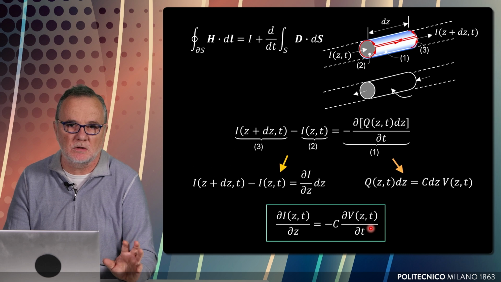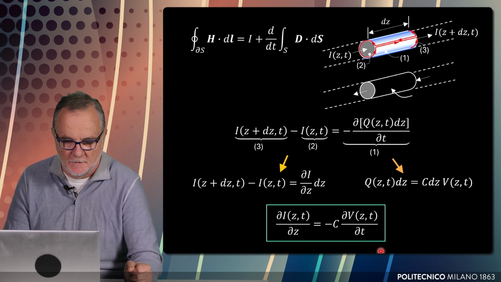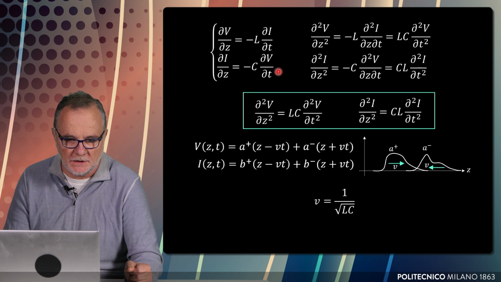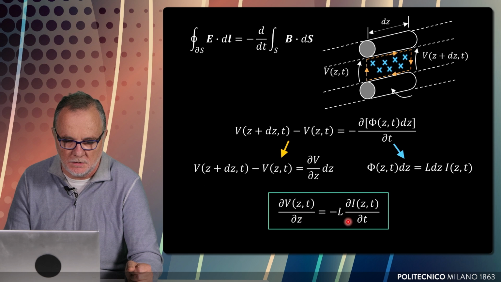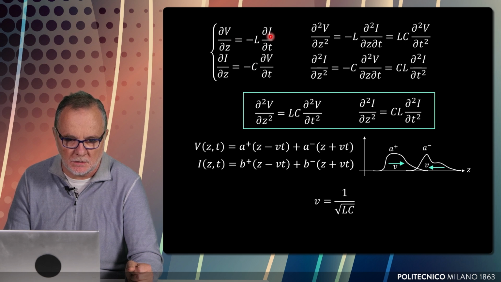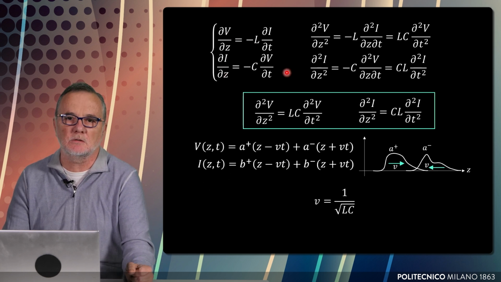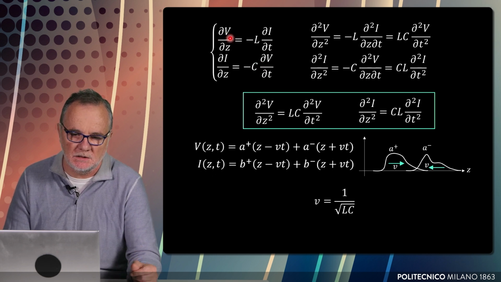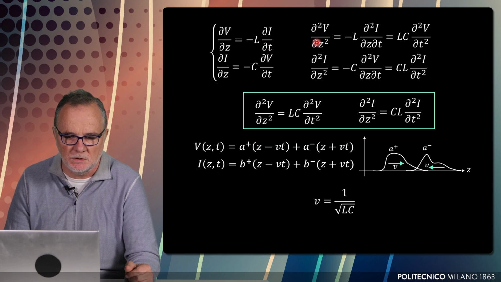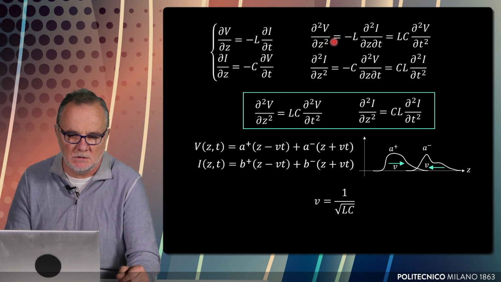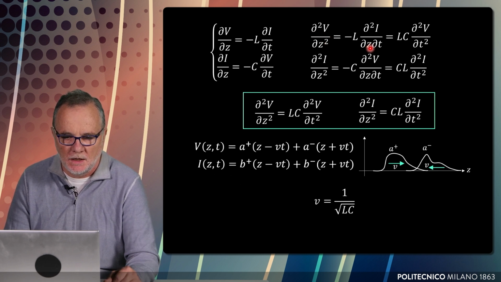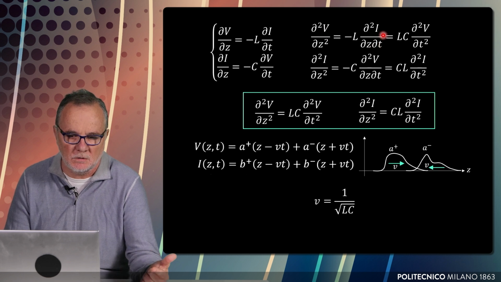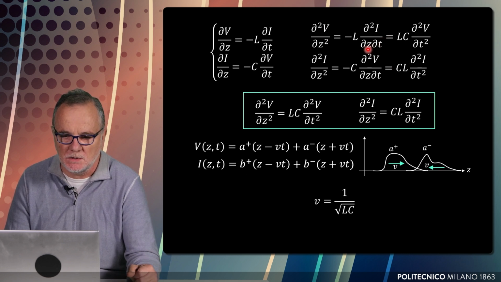Sometimes these two equations are called telegraph equations. So we have, as you see, the first equation that corresponds to Faraday's law, repeated here for your convenience, and the second equation, Ampere-Maxwell's law, plotted here, and we apply another Z derivative to this. So as you see, we derive with respect to Z the first equation and also the second equation. We obtain here the second derivative of V and I with respect to Z, and here we have mixed derivatives of the other quantity with respect to time and space.